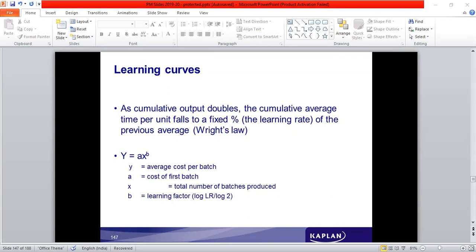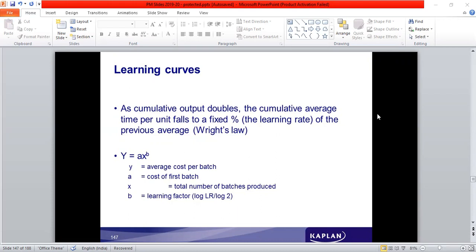So when the time taken reduces, the cost of labor also reduces. So we can use this learning curve method in terms of estimating the labor cost and use it in the budgets. So one of the forecasting techniques is learning curve analysis.